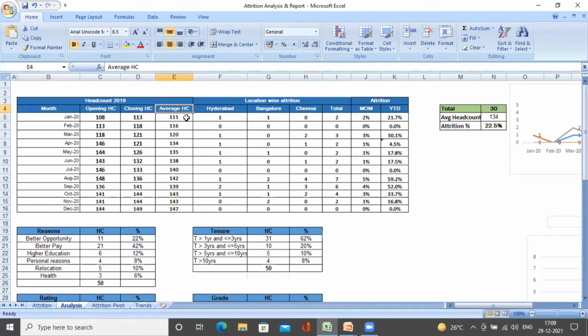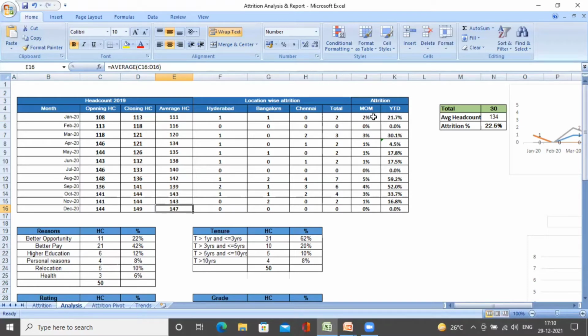Then we are going to simply put a formula to calculate the average headcount of a particular month. It is very easy. We are going to put the average formula and take the average for all the months. Now, we are going to see the location-wise attrition rate. In the month of January, we see we have 2 attrition, that is, 2 employees exited the organization. But which locations are they from? One from Hyderabad and another from Bangalore, so the total is 2. Similarly, we are going to record the attrition for all the rest of the months.